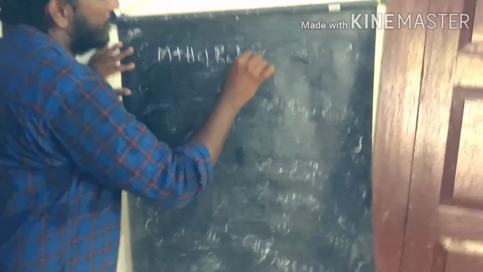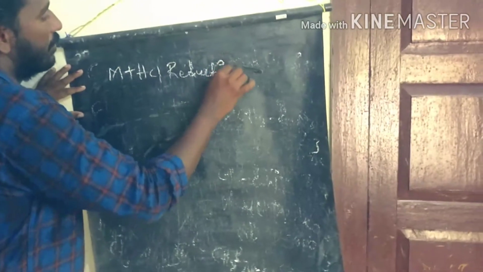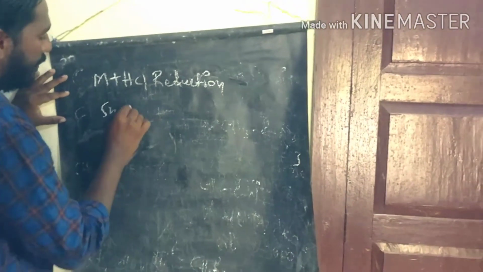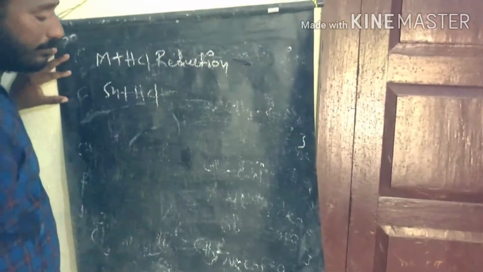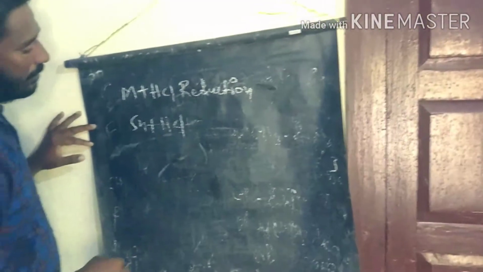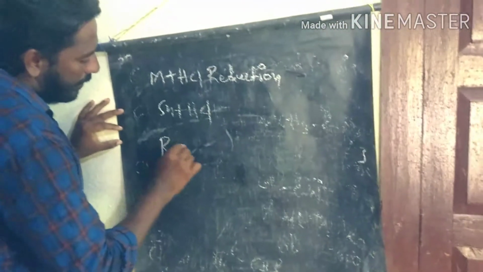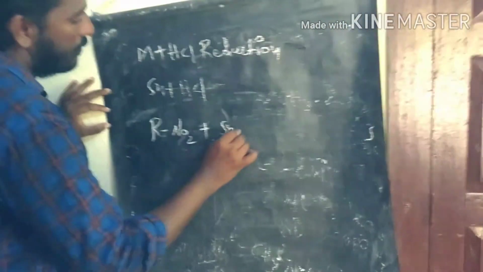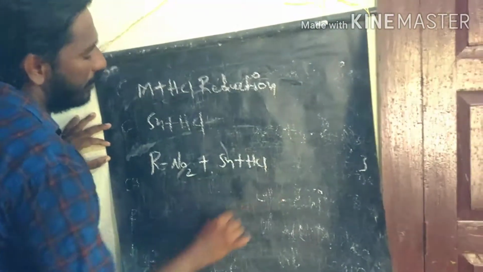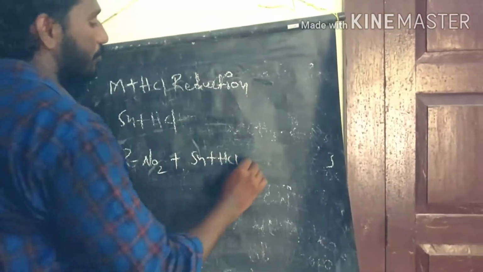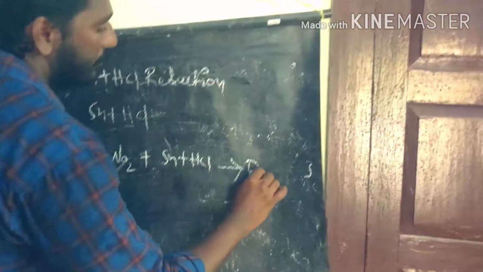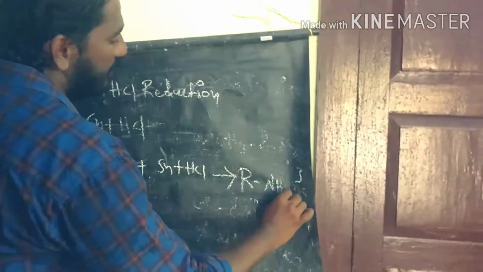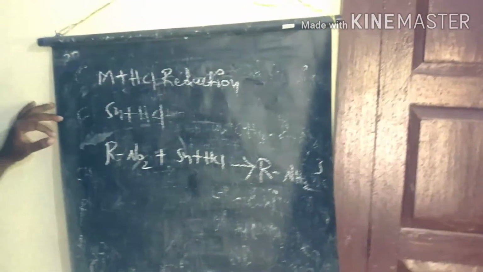In this case we use tin metal in presence of an acidic medium, like HCl. So the nitroalkane, with tin in an acidic medium, produces the amine as the product.